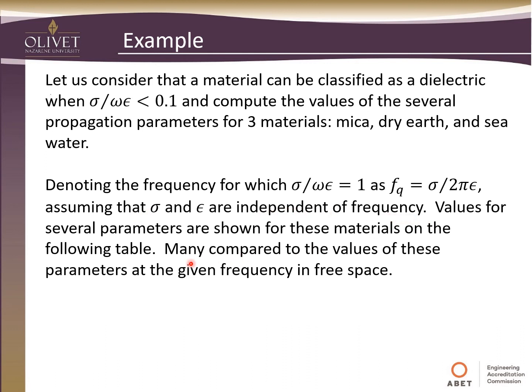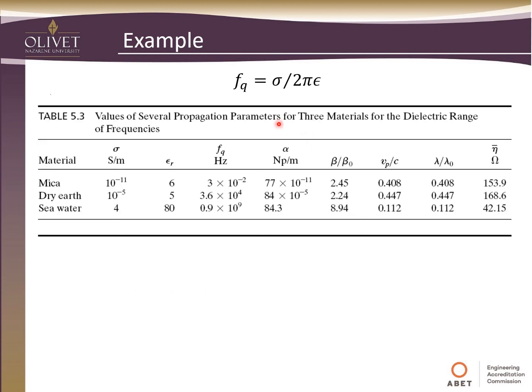Values for several parameters are shown for these materials in the following table, to be compared to the values of these parameters at given frequencies in free space. Here's our table for these three materials, and this frequency here is what we're defining as the cutoff for when it starts to act like a dielectric.